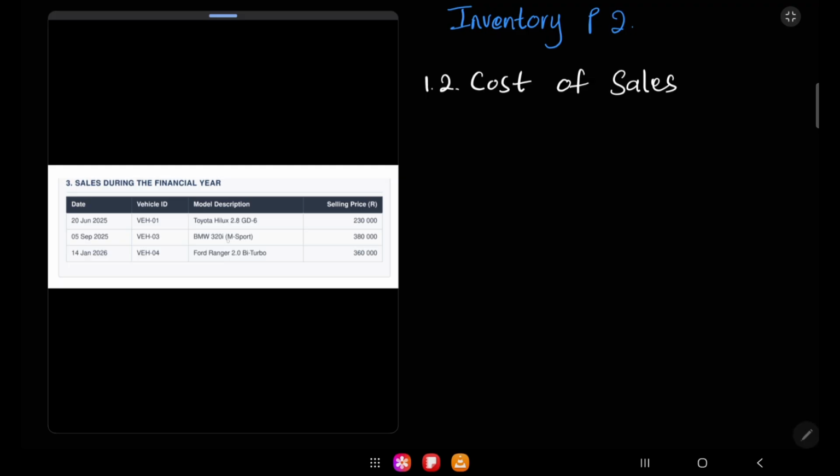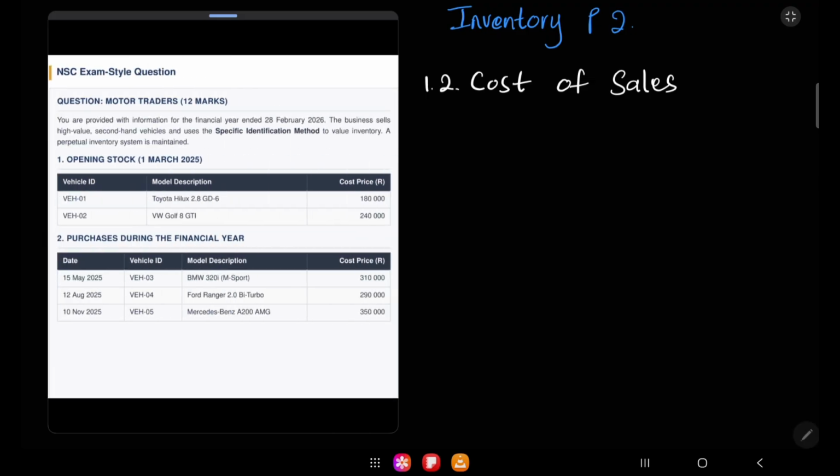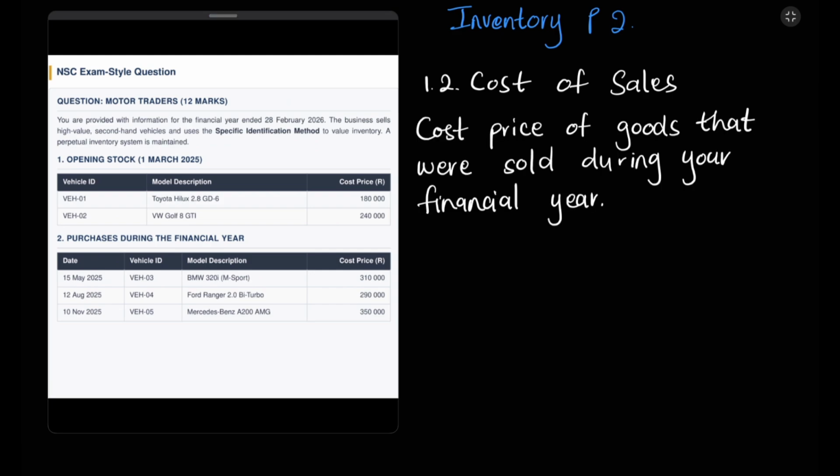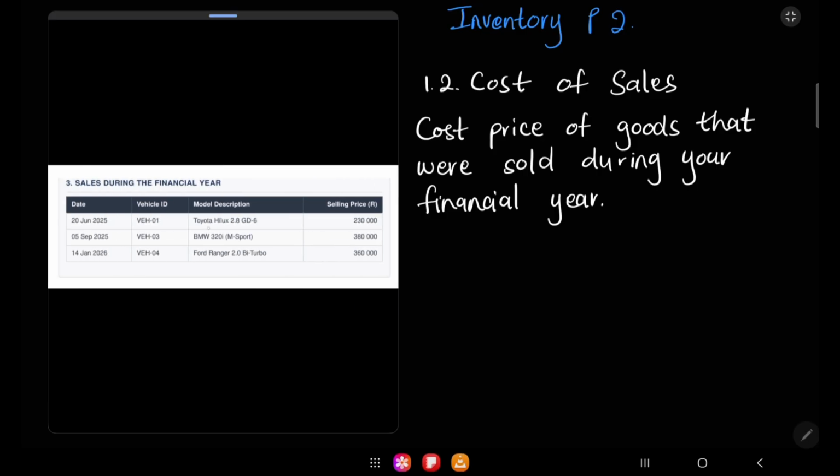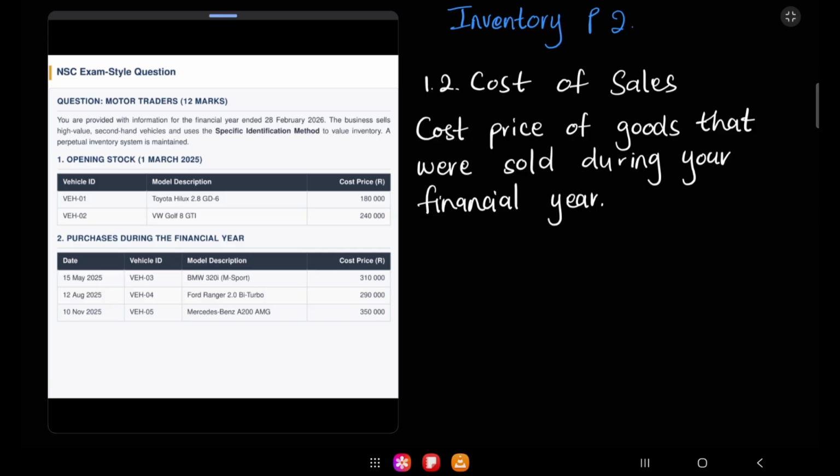Remember, we sold the Toyota, the BMW, and the Ford Ranger. So let me define cost of sales for you guys. So we have cost price of goods that were sold during a financial year. Okay, so that obviously means that we have to check items that we sold. Remember, we sold a Toyota Hilux, a BMW, as well as a Ford Ranger. So what do you think we should do? We should most probably add the cost price of those items. So we have